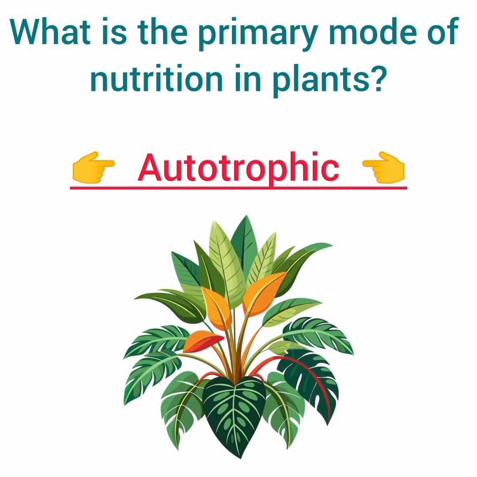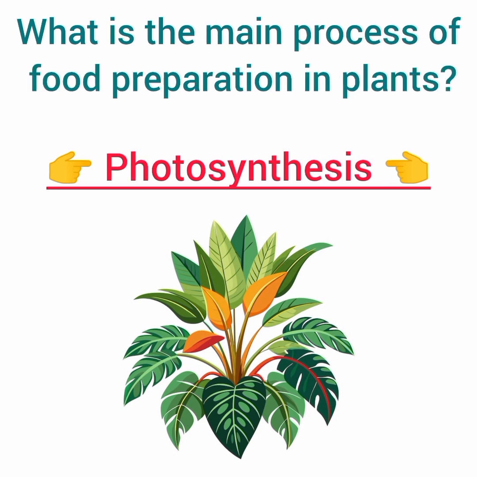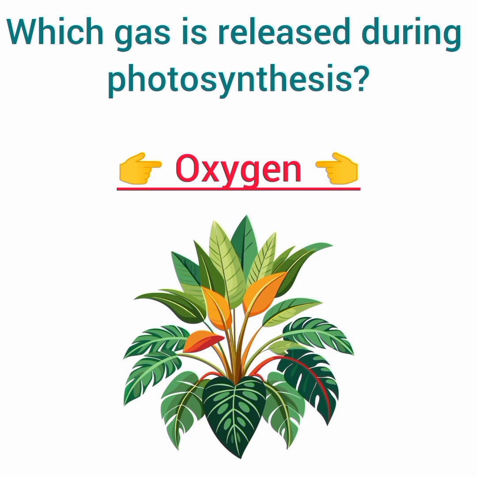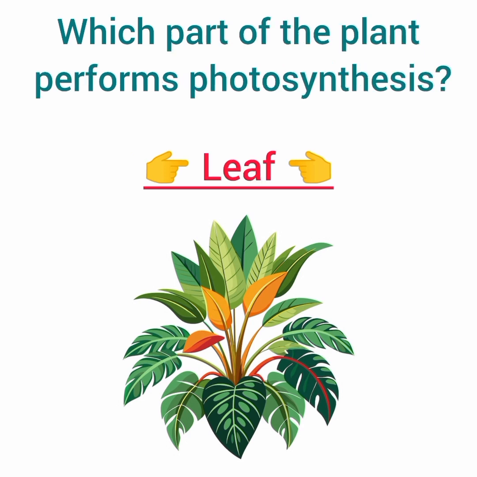What is the primary mode of nutrition in plants? Answer: autotrophic. What is the main process of food preparation in plants? Answer: photosynthesis. Which gas is absorbed during photosynthesis? Answer: carbon dioxide. Which gas is released during photosynthesis? Answer: oxygen.